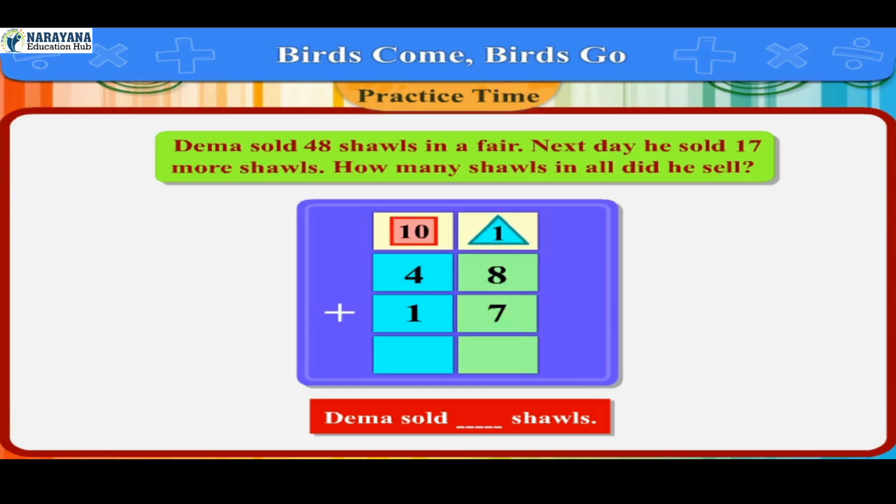Now we will add all digits of ones column. Addition of 8 and 7 is 15. From 15, we will write 5 in answer box and write 1 in tens column above 4. Now addition of tens column is 6. So the answer is 65. Thus, Dema sold 65 shawls.